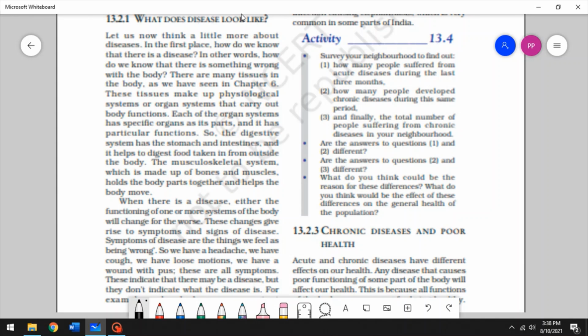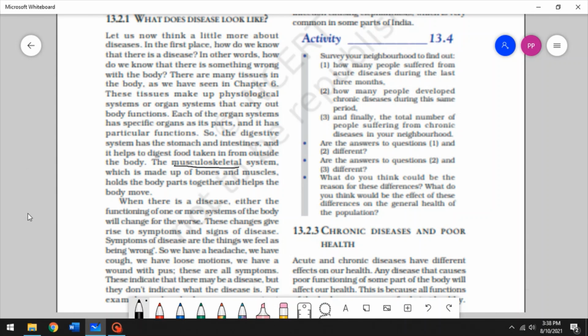Then the large intestine, where the waste is passed out of our body. All right. So that's how the digestive system works to give us energy from the food that we take from outside. Similarly, the musculoskeletal system helps us move, right?